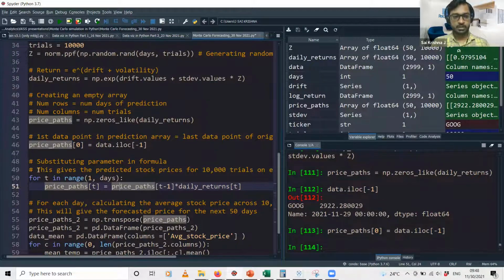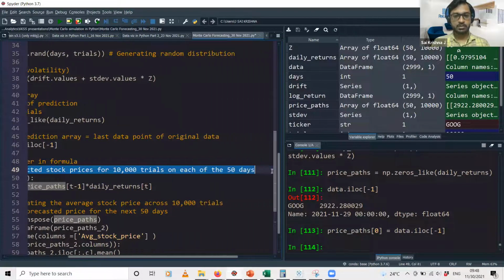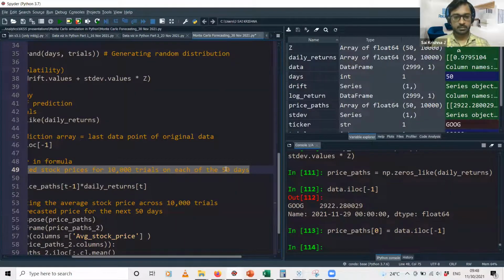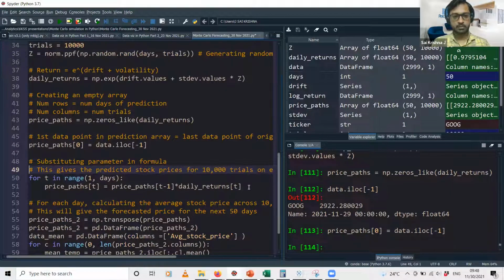That is what I have written here. This gives the predicted stock prices for 10,000 trials on each of the 50 days. For that, I am using a for loop. The 0th row of the data frame is already available with yesterday's price. So from the first row, it takes the value of the preceding row, multiplying it by the daily returns, that is, e to the power of drift plus volatility.